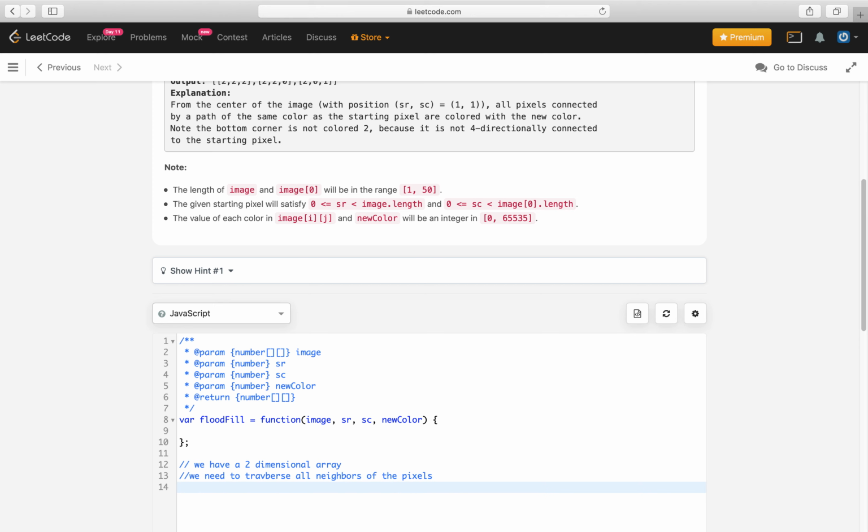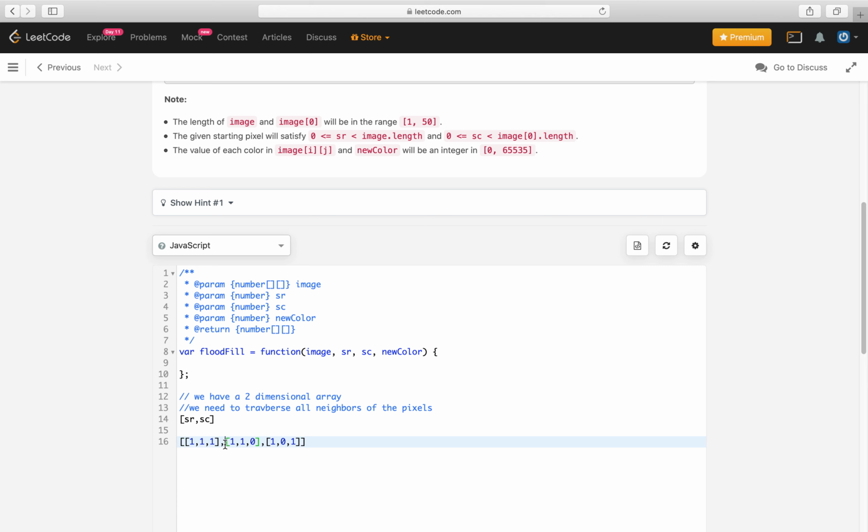For example, if SR and SC is given to us, what are the neighboring pixels we have? This is our two-dimensional array, and this is our SR and SC.